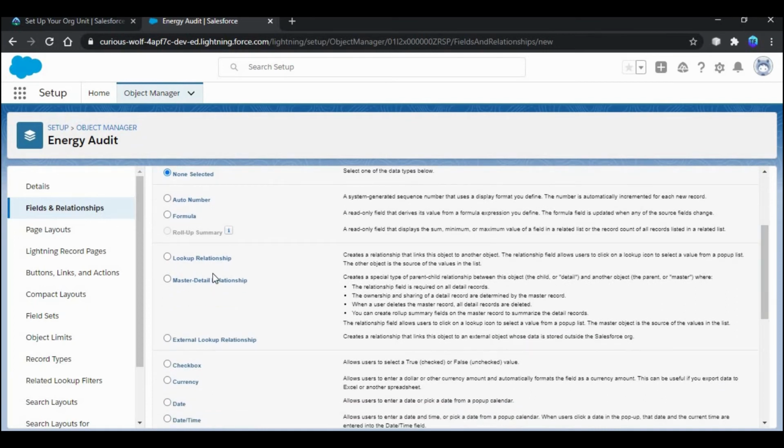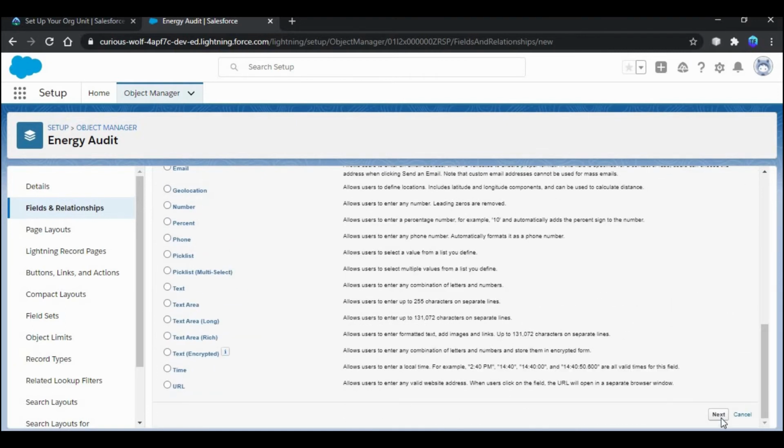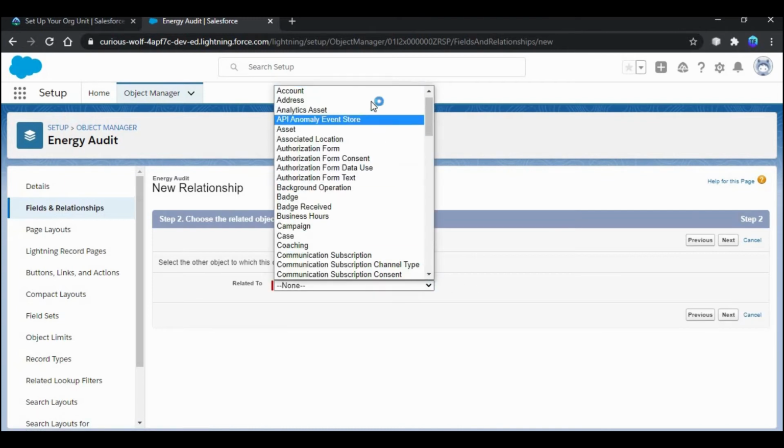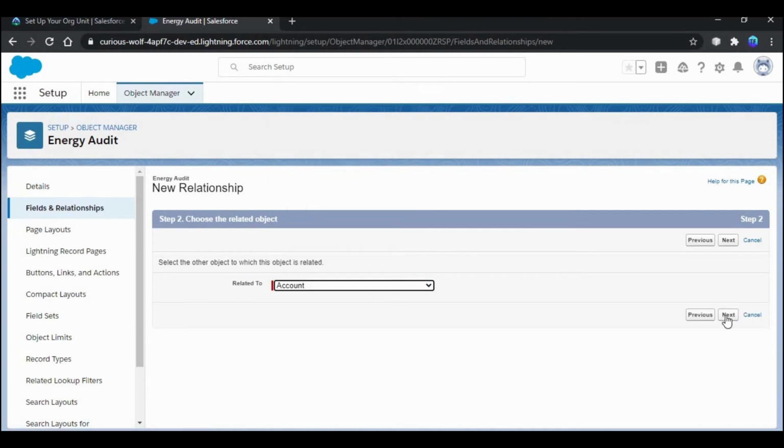Next, select the field type as lookup relationship and click next. Choose the related object as account and click next.